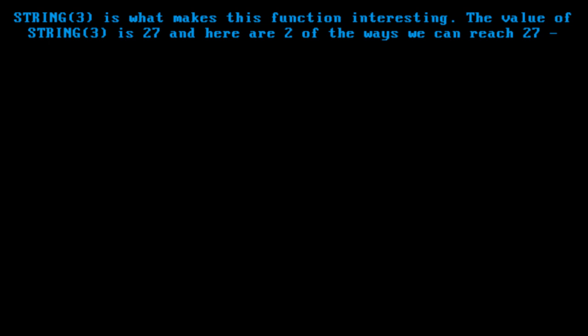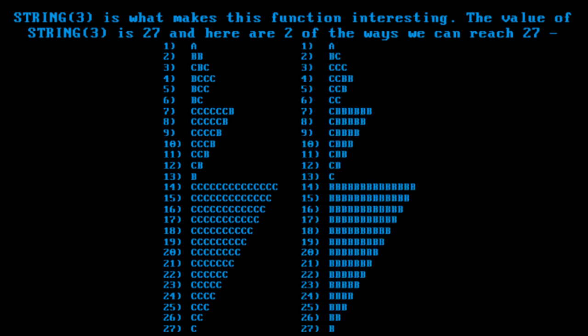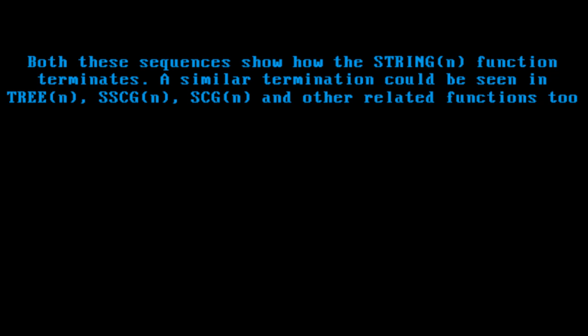String 3 is what makes this function interesting. The value of string 3 is 27, and here are two of the ways we can reach 27. Both these sequences show how the string n function terminates. A similar termination could be seen in TREE n, SSCG n, SCG n, and other related functions too.